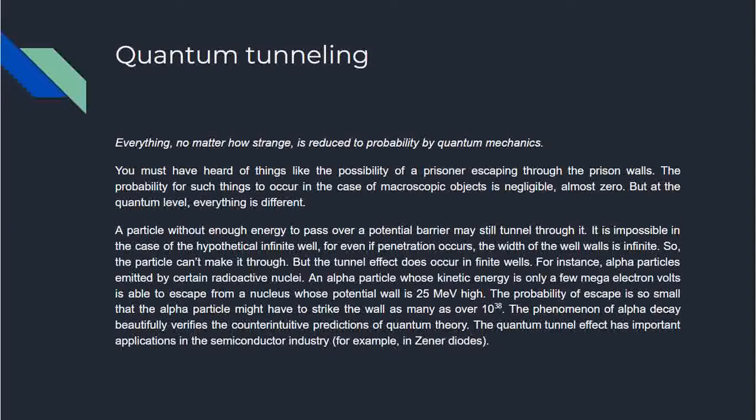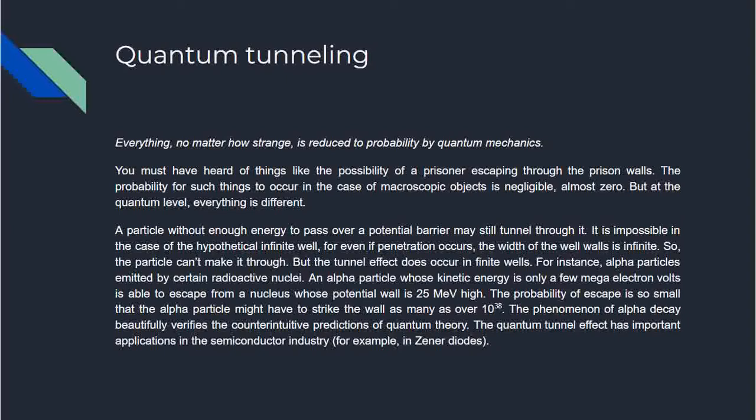It is impossible in the case of a hypothetical infinite well, for even if penetration occurs, the width of the well walls is infinite, so the particle cannot make it through. But the tunnel effect does occur in finite wells. For instance, alpha particles emitted by certain radioactive nuclei. An alpha particle whose kinetic energy is only a few megaelectron volts is able to escape from a nucleus whose potential wall is 25 megaelectron volts high.